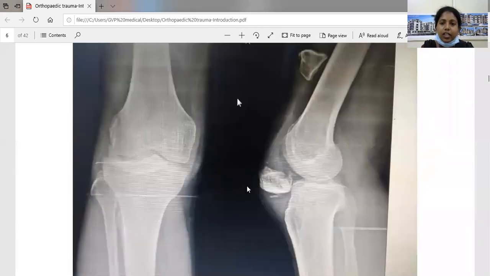Here is another example of displacement of the fracture fragments. This is a fracture of the patella. This is the upper pole and this is the lower pole, and the upper pole is pulled away from the lower pole. The muscle attaching to the upper pole is the quadriceps muscle. And the fracture fragments are also rotated internally.